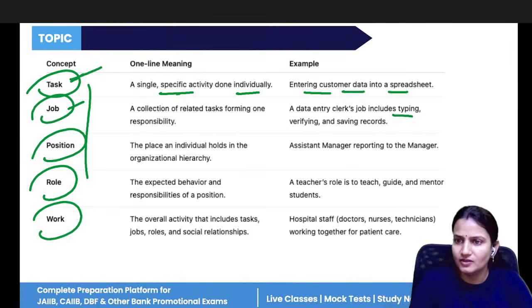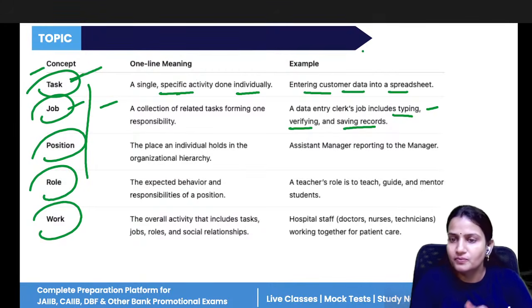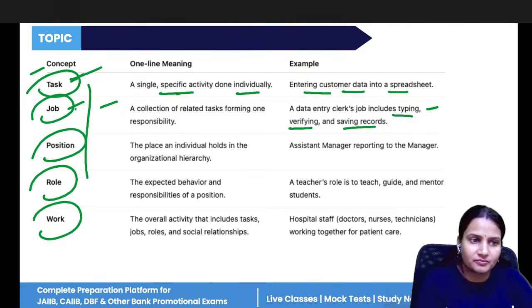Job includes every type of work. Like you're also performing the typing, you're also verifying it, you're also saving the records in a data entry clerk job. So it is the collection of different types of tasks. You're not performing one task in your job, you have to perform multiple tasks. So those multiple tasks are known as a job.